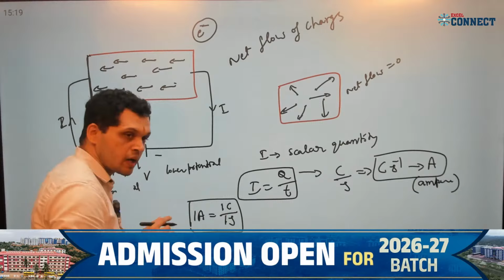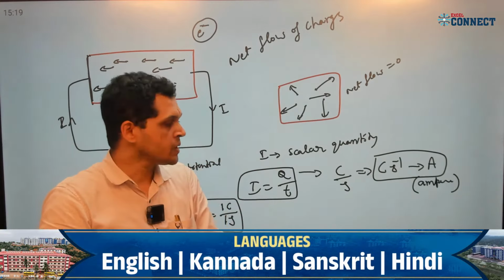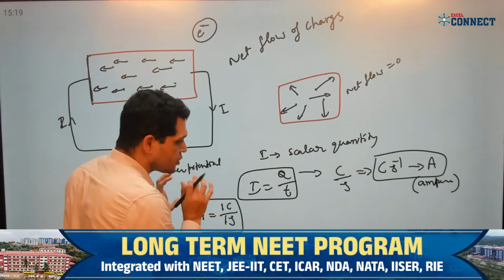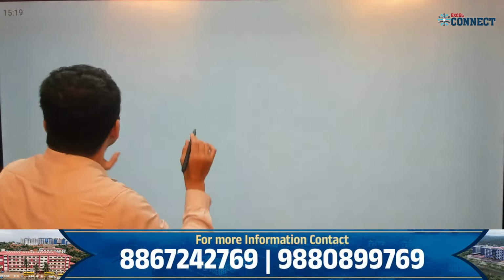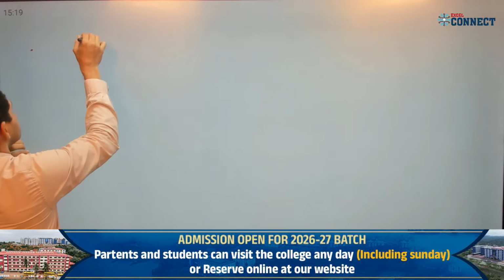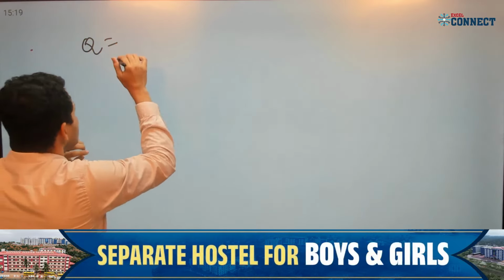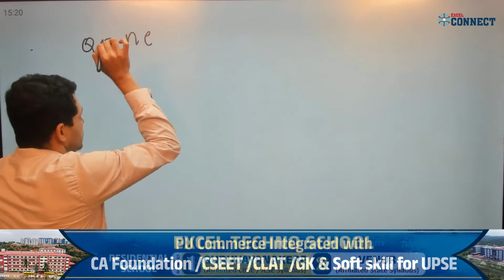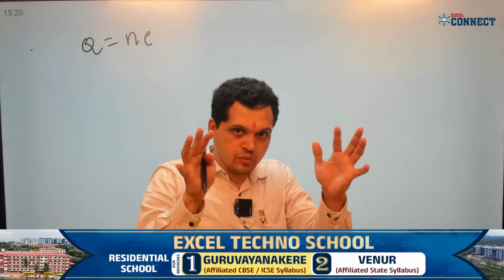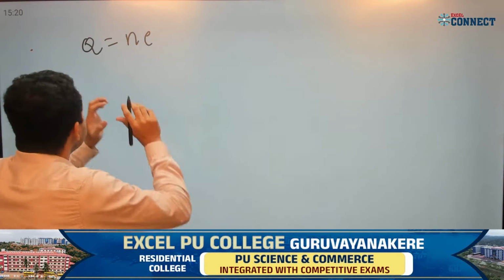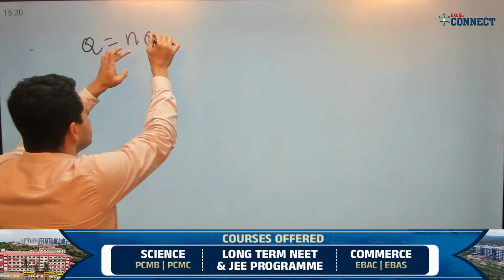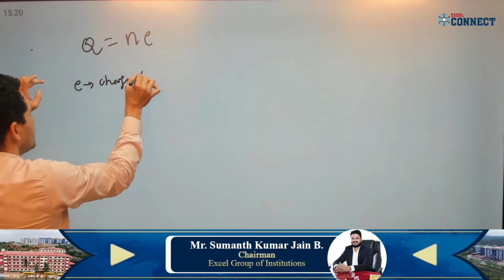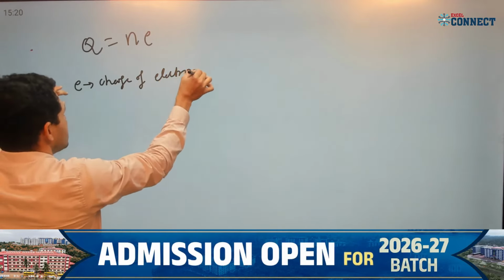Now I need the coulomb. 1 coulomb means how many electrons? We have a quantization concept, correct? To define this 1 coulomb, I will take this charge Q. The total charge of the system is Q equal to N times E, correct? If you have any system of charges, its total charge is N times E. What is E? E is the charge of the electron.